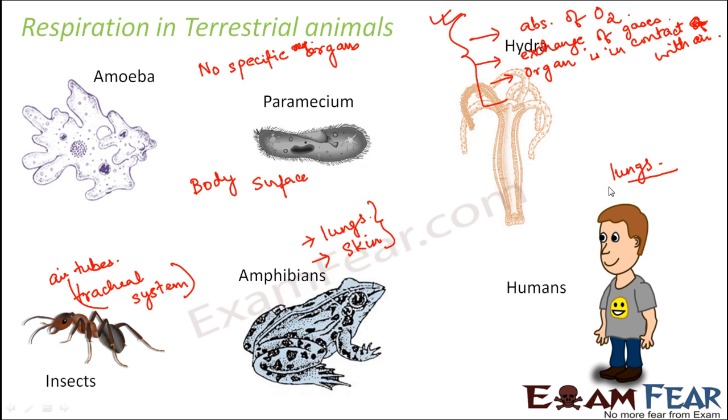So you see, in all of these, the main respiratory organ is always in direct contact with the air. Human beings, I already told. In amoeba, paramecium and hydra, it is their body surface, which of course is in direct contact with air. In amphibians, the skin is in direct contact with air, and the lung is again in contact with air through a tube system. In insects, again, you have the tube system, present inside the body of the insect, which is also in contact with the air. That's how respiration happens in various terrestrial animals.